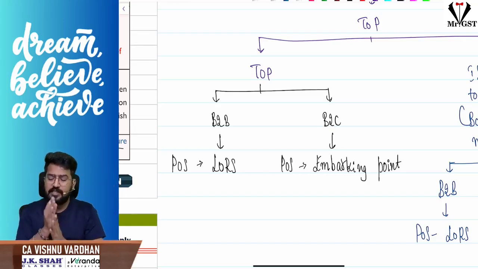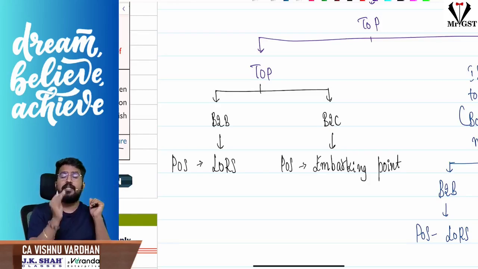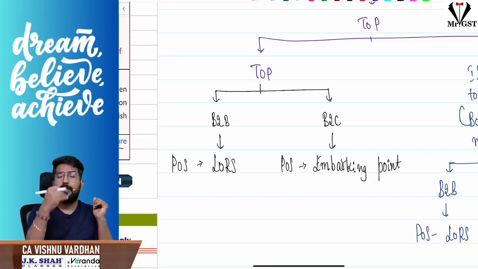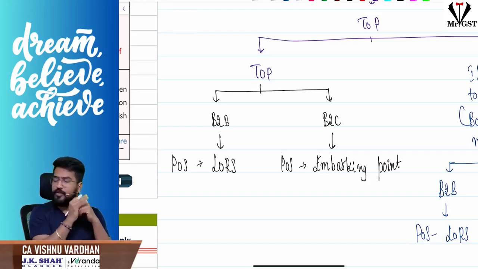So the point is, sir, if the recipient is registered, where he is registered will be the place of supply. If the recipient is unregistered, then the place of supply will be the embarking point. Hope it is clear.